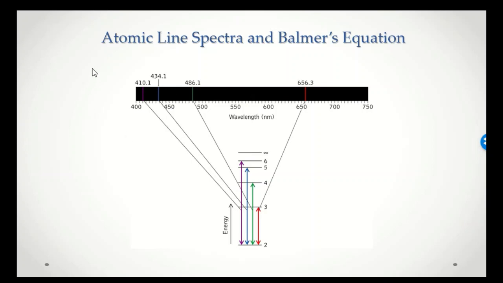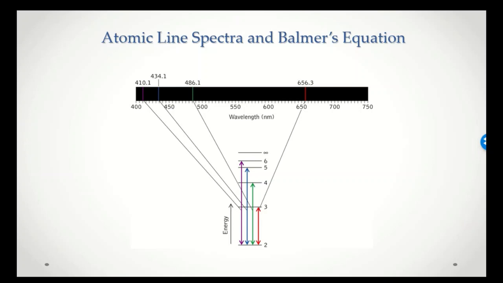This discrete line pattern is something that confounded scientists because there was no explanation for it at the time. Scientists were well aware of spectra and used spectra quite frequently to identify substances because every substance has its own special pattern of emission lines or absorption lines, depending on what we're trying to measure. And we can use those patterns as essentially fingerprints to determine identities. So scientists were certainly aware of this phenomenon and were using it for identification purposes, but did not understand